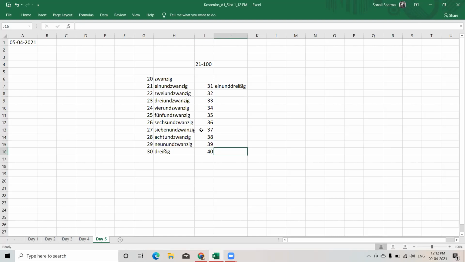So for 40 we have the word. We know what is 4. 4 is vier. And this 0, when we say this in 40, when it becomes 40, it has the ending of zig. So 40. Now coming to 41. So 41 will be ein und 40. So I'm just writing here 41. Ein und 40.